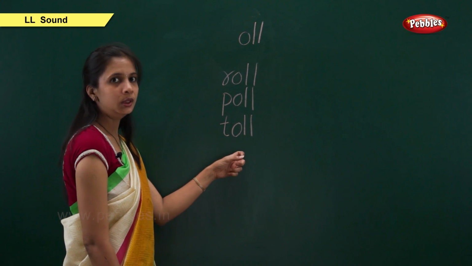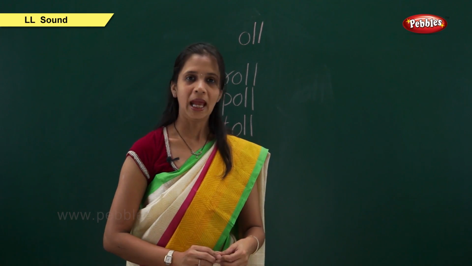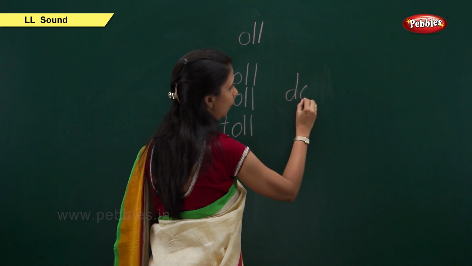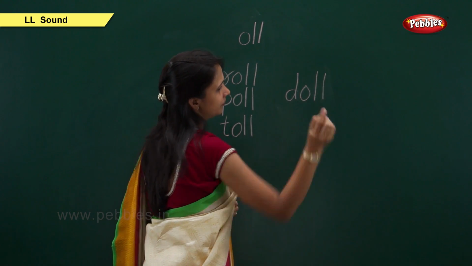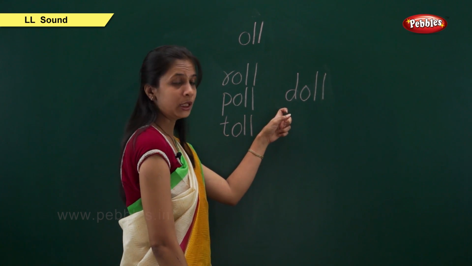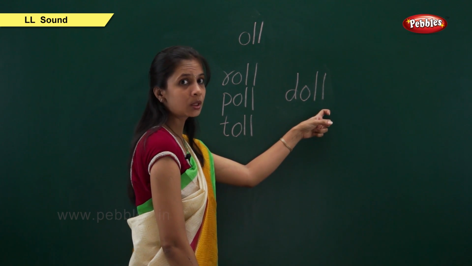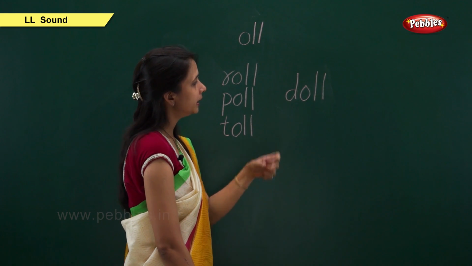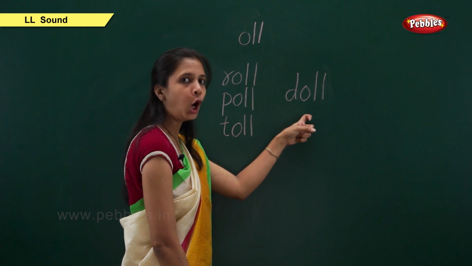T, ol, toll. Now I will show you one word. It is D, O, L, L. This is the only word in which O double L sounds "all," not "ol." So here it is "all," doll.